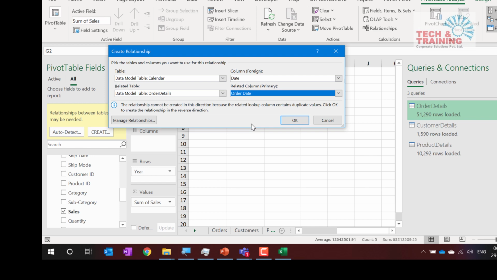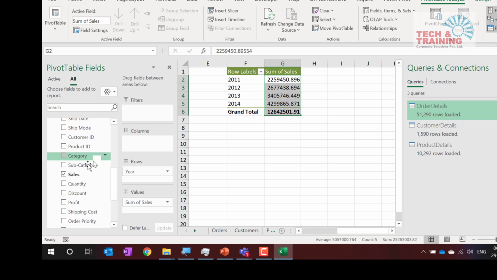How do we manage these two things? That is another issue, because at times you may want to calculate with respect to order date, at times with respect to ship date. That's another concept which I'm not getting into right now. So every analysis that I'm going to do now will be based on order date. So I click OK and see, the relationship has been created and I have the data from 2011 to 2014.